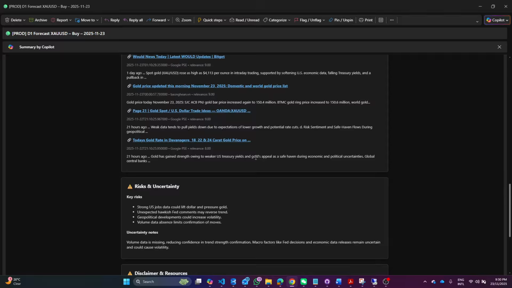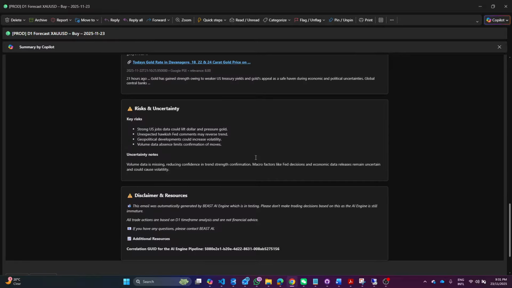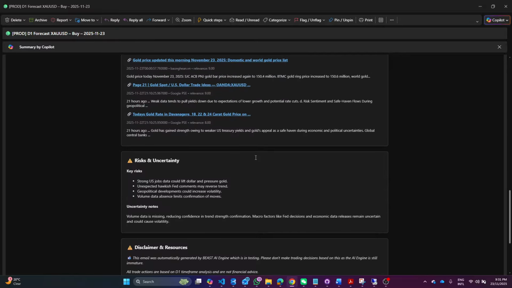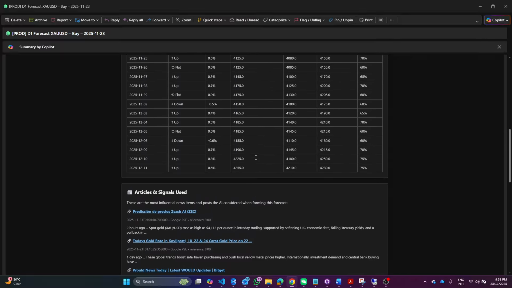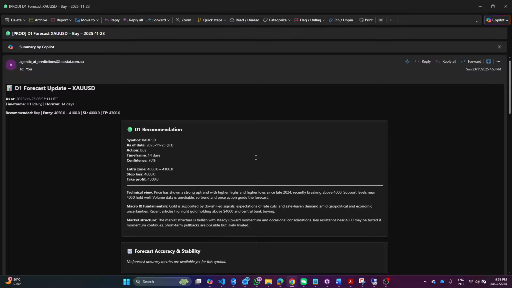Then it tells me about risk and uncertainty, and I've put a standard disclaimer at the bottom in case someone gets one of my emails and decides to trade it and just loses some money. So there's a standard disclaimer in there. Anyway, so that's what I'm getting, and that's coming in for all of the indexes that are being rated and scored by the AI. So this is pretty cool stuff.